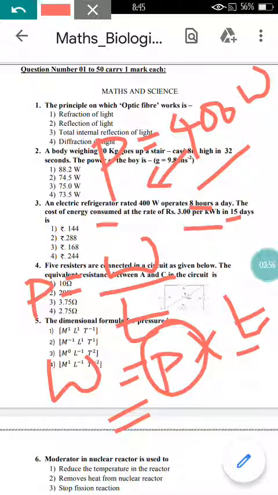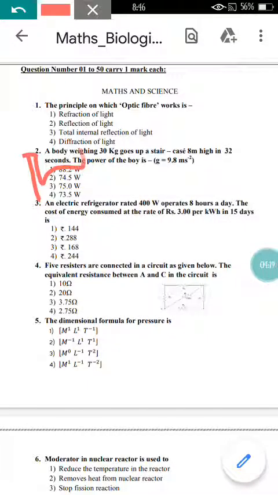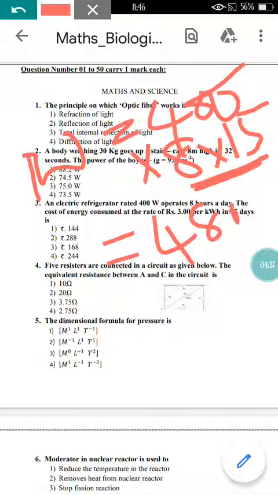8 hours and 15 days, right? Just substitute these values. Sorry, let me show it again. You can see here W equals power, which is 400, into 8 into 15. This is the time and this is the power. Just multiply these 3 terms and you are going to get the value as 48,000.